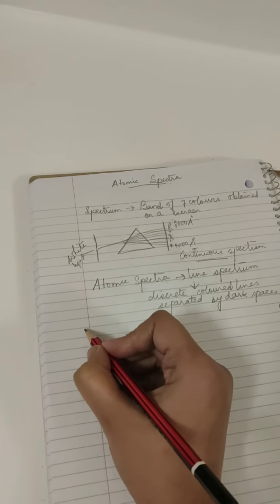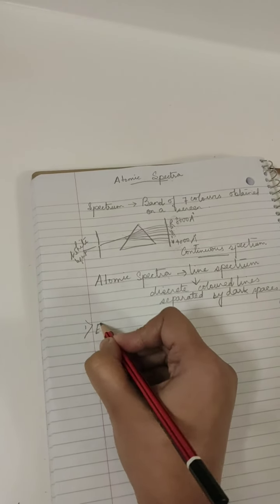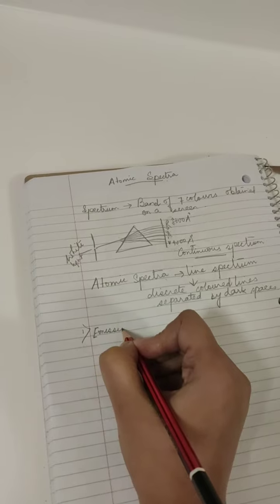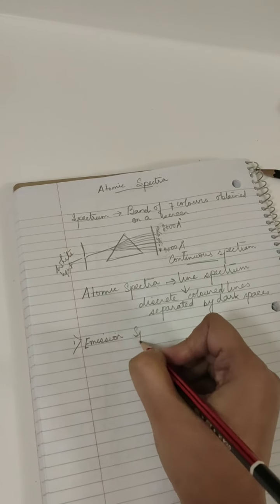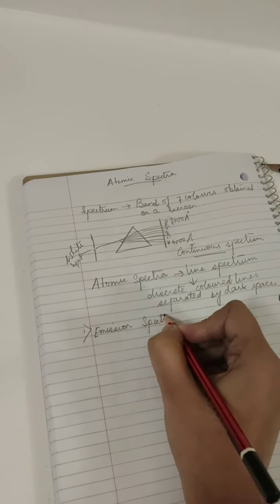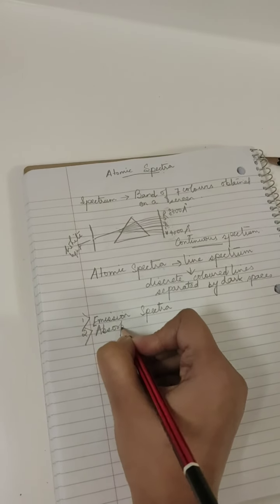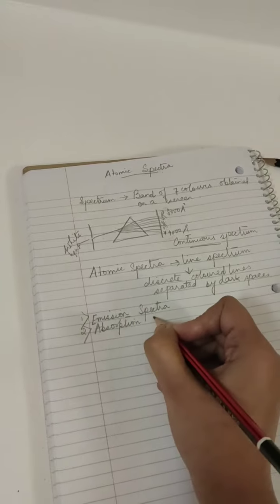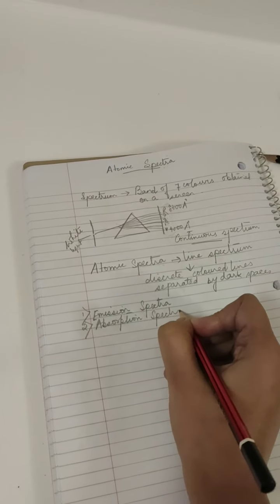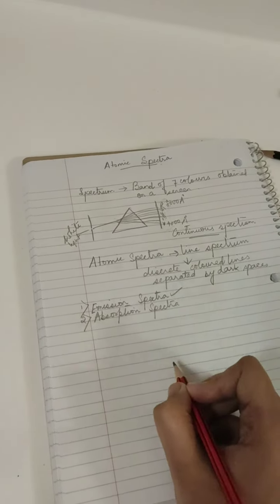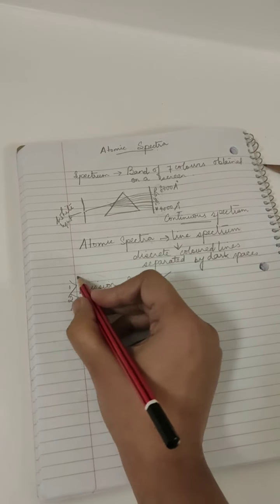Now there are 2 kinds of atomic spectra: emission spectra and absorption spectra. We are going to study about emission spectrum. Now what is emission spectrum?